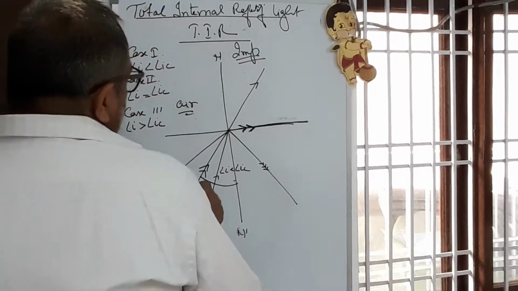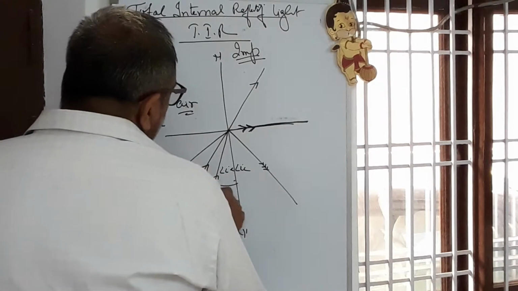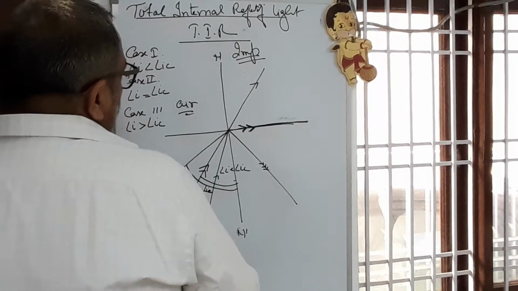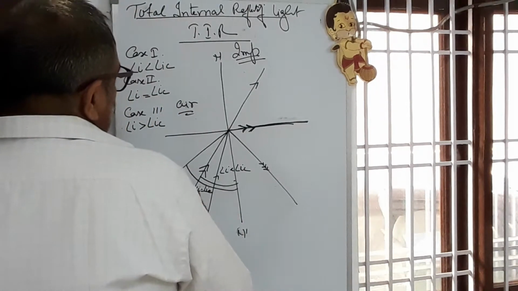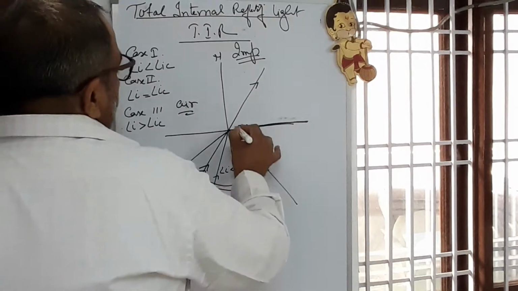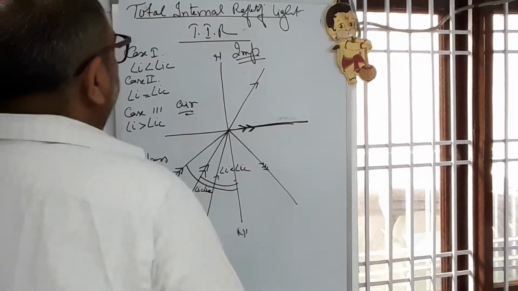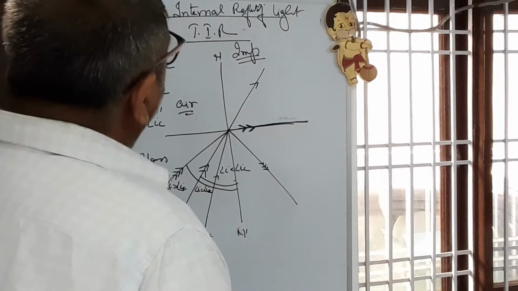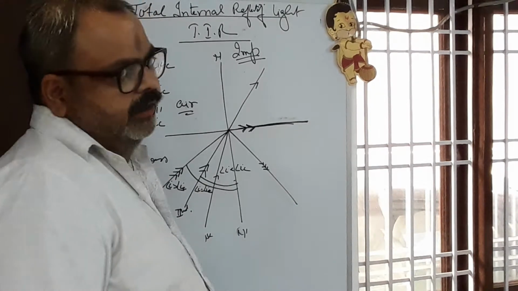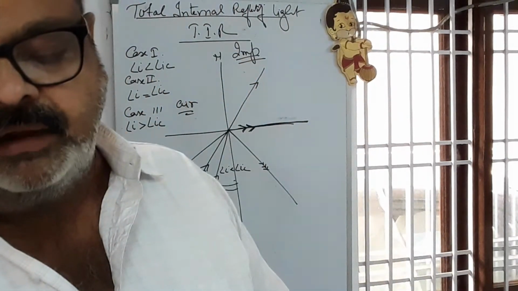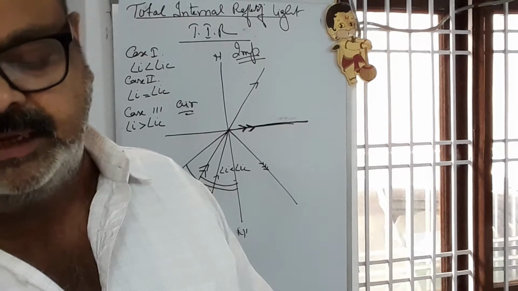And third case, if the angle of incidence is greater than critical angle, it will come back in the same medium. This is said to be the total internal reflection of light. Understood, students? These two conditions also we have to learn. See the figure 4.46, they have given the same.